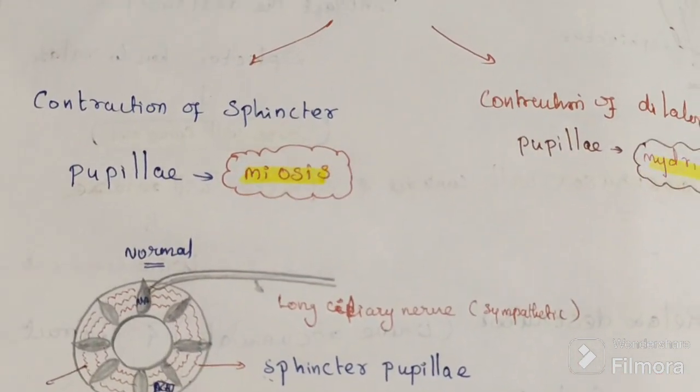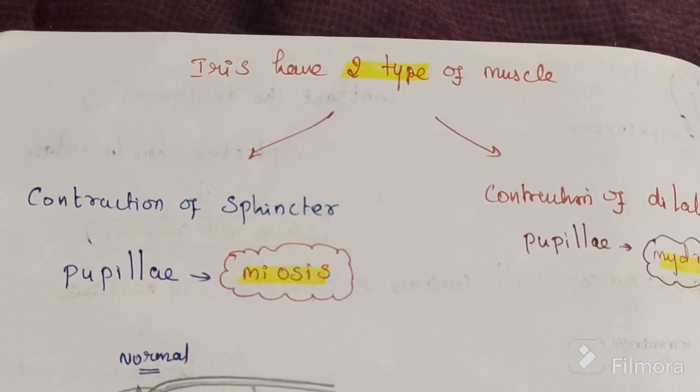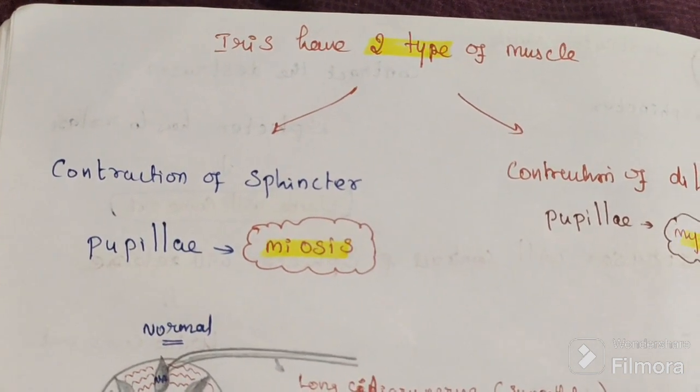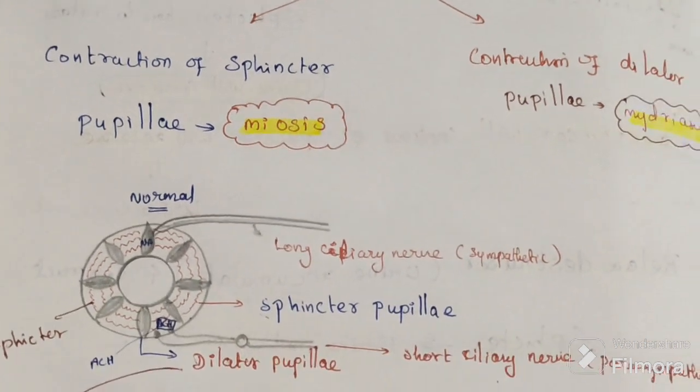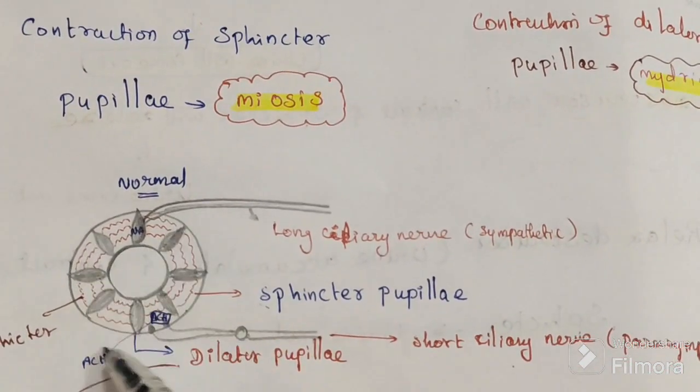So this is the iris. In this iris, there are two types of muscles. The first type of muscle is known as the sphincter pupillae.